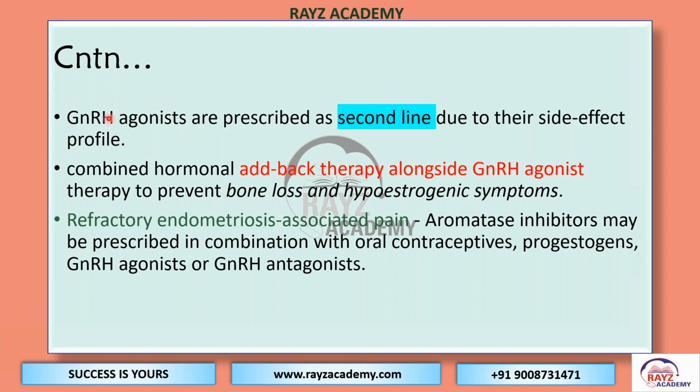In case the pain is refractory to the above-mentioned medical treatment, aromatase inhibitors, anastrozole, letrozole, can be prescribed in combination with an oral contraceptive, progestogen agonist, or GnRH antagonist. So in a refractory case of pain, we can add an aromatase inhibitor to the above-mentioned therapy.